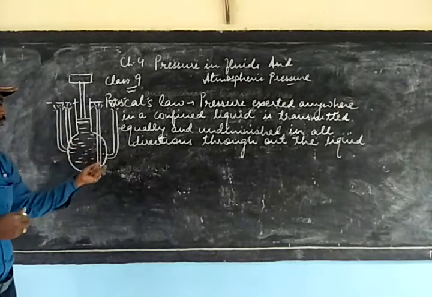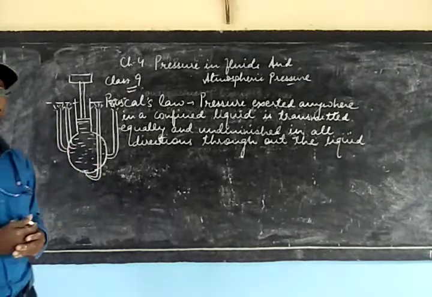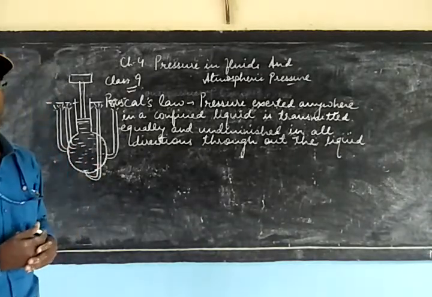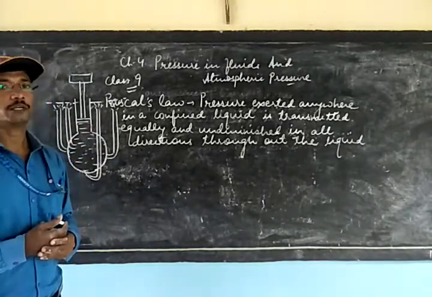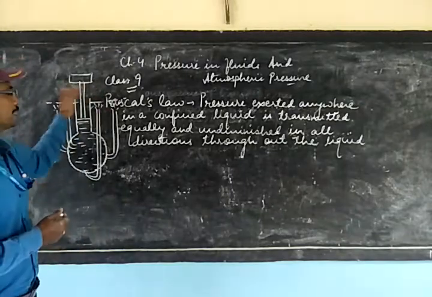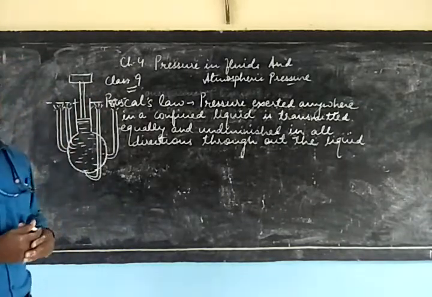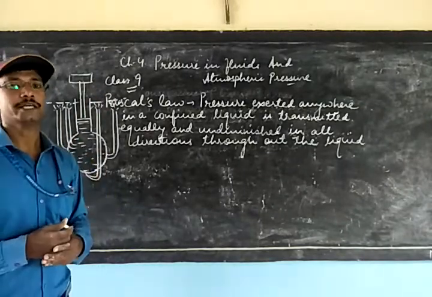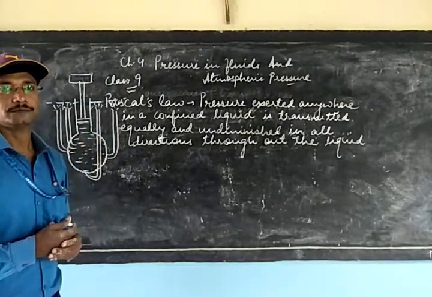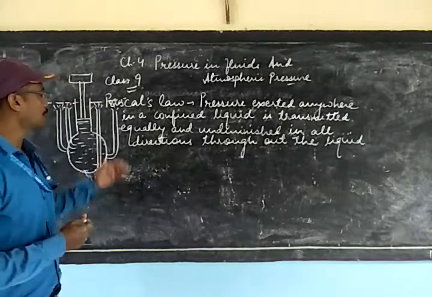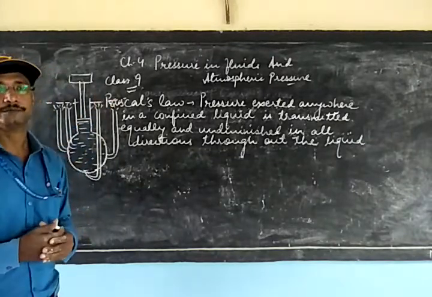You can see here the holes are made at different points and at different positions in the container, but when pressure is exerted, water finally reaches up to the same height. It means to say that the pressure is equally transmitted, equally distributed, and this is the reason that water reaches up to the same height.